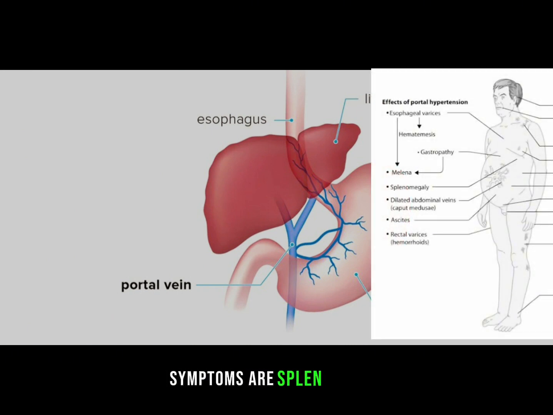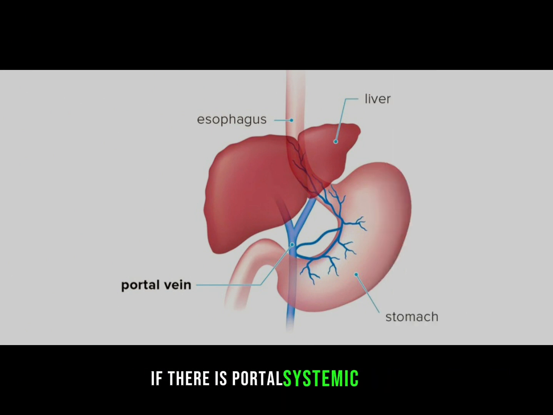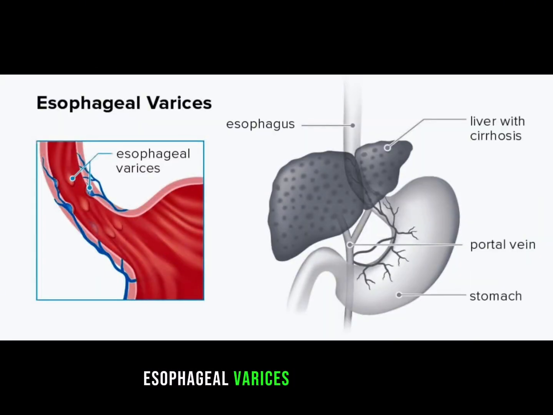Symptoms are splenomegaly and congestion, and intestinal congestion, leading to distension and dyspepsia. Firm liver with sharp border, and ascites, and encephalopathy, and esophageal varices if there is portosystemic shunt. Esophageal varices are dilated, elongated, tortuous veins in the lower end of the esophagus, and when they rupture, hematemesis happens.